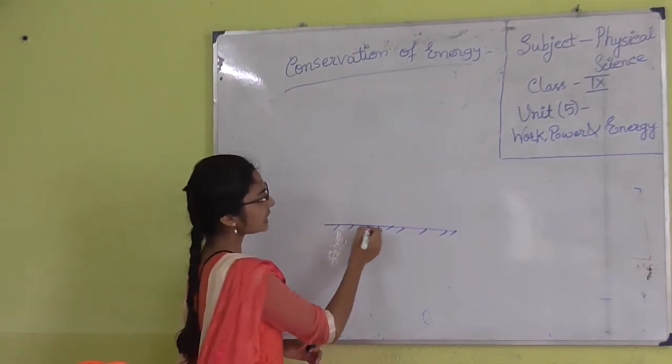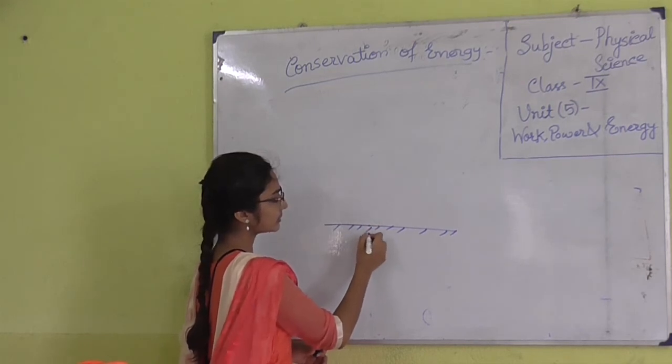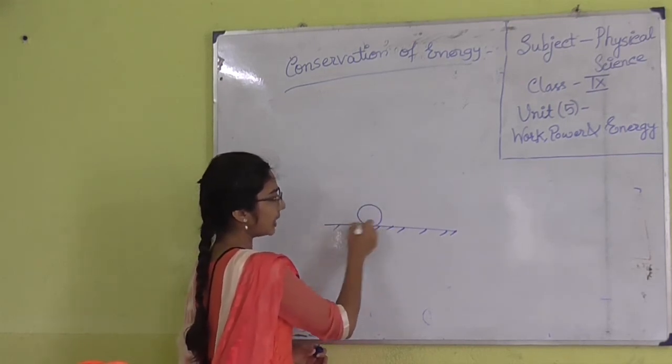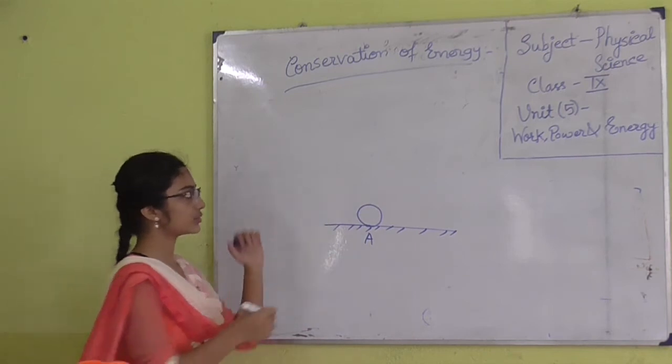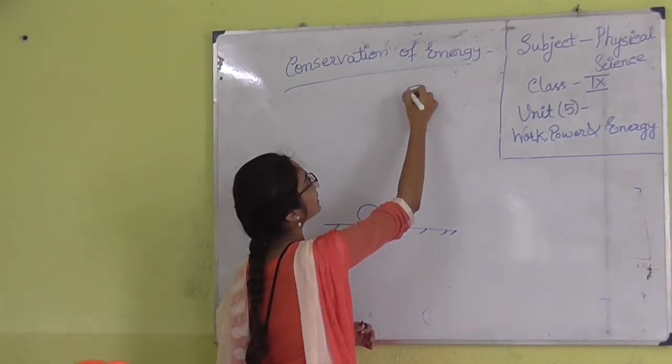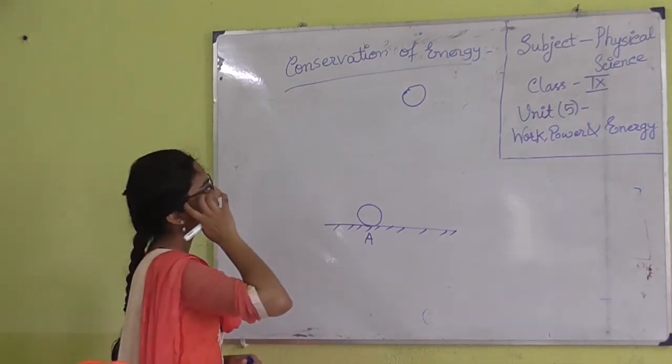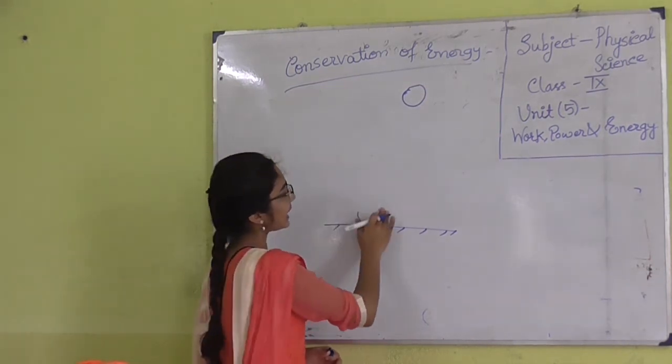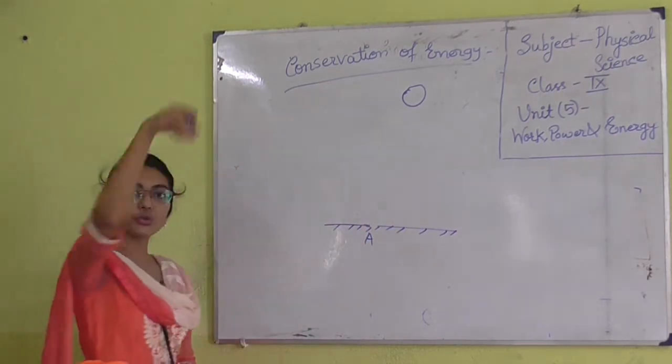Suppose at position A there is a ball and I have thrown it up to this point, or it may be like this, that I am dropping the ball from the rooftop.